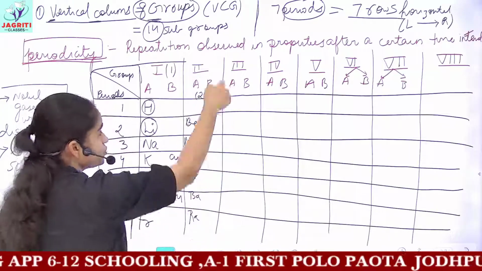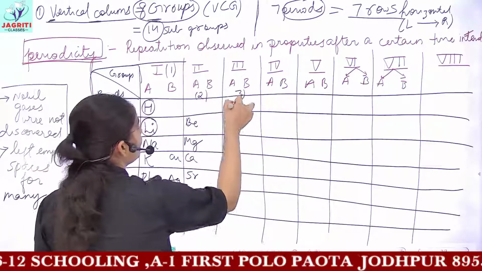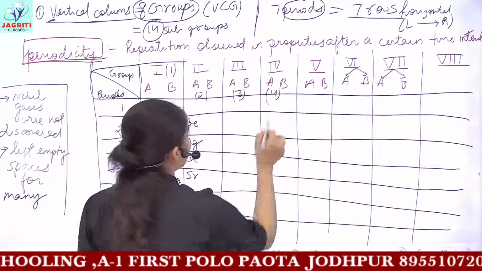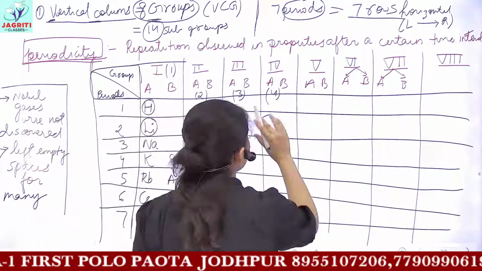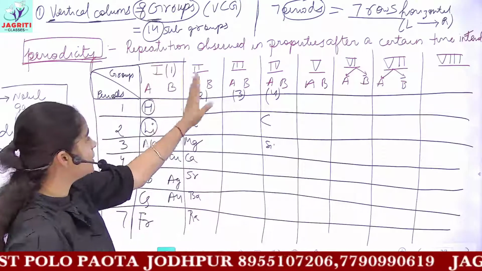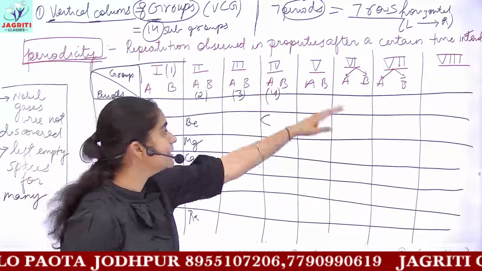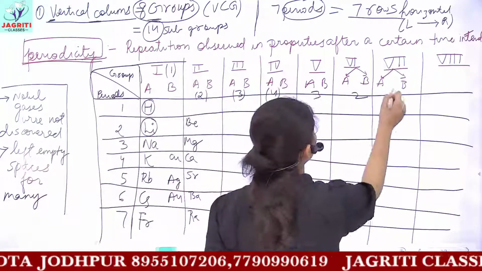All the elements which come in group 3 will have a valency of 3. Then you have a valency of 4. Here carbon comes, here you have silicon. Then, once the valency has increased 1, 2, 3, 4, it would decrease. That is 3, 2, 1.